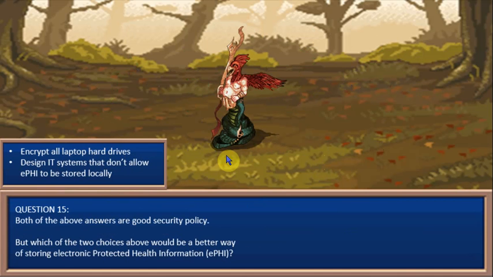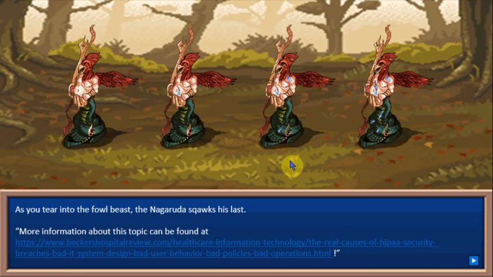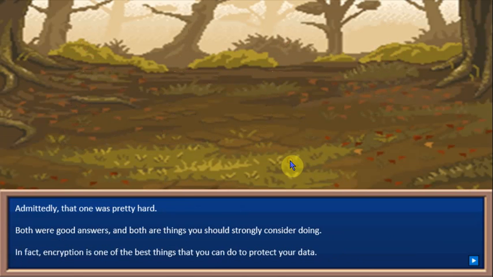This one is kind of a trick question. I wanted to, again, kind of catch your attention with two good answers. Which one's the best answer? You take damage. You beat the guy. I'll even admit this one's kind of hard, but I wanted to really make people start thinking and not just try to click through the obvious expected answer.